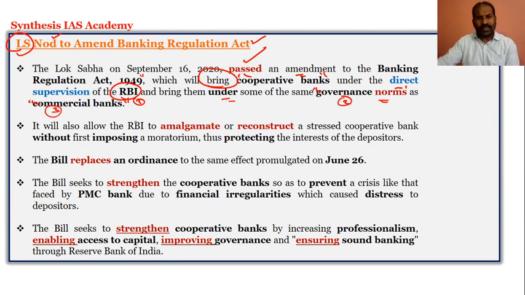By this amendment, the RBI can amalgamate, that is, make sure that it is part of another bank, or reconstruct a stressed cooperative bank.